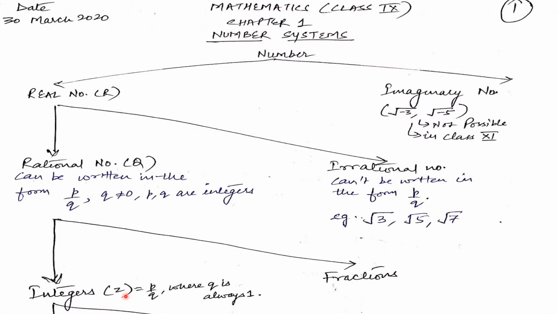Numbers like plus 1, minus 1, 0, 2, 3 are simple numbers. They do not have any fraction other than 1. So the denominator is fixed as 1, then it is an integer. Second is fractions, like simple rational numbers, 2 upon 3, 5 upon 5. Here there is no condition on the denominator. The denominator can be any number except 0.